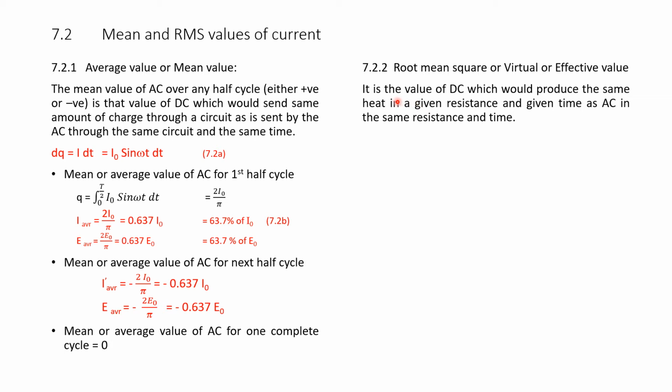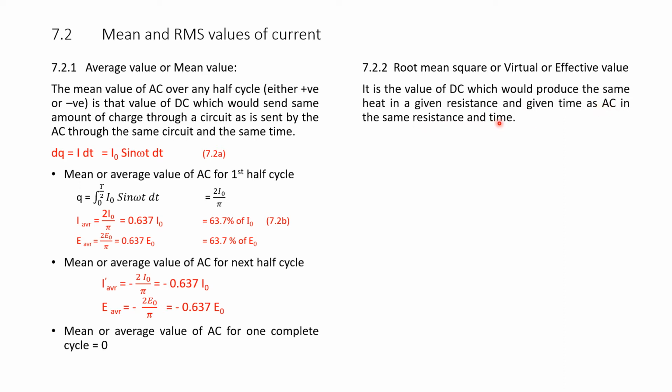It is defined as the value of DC, direct current, which would produce the same heat, note, the same heat in a given resistance and a given time as AC in the same resistance and time.